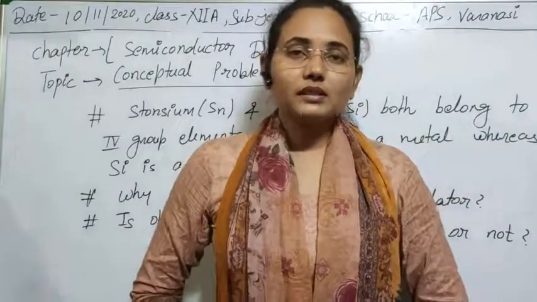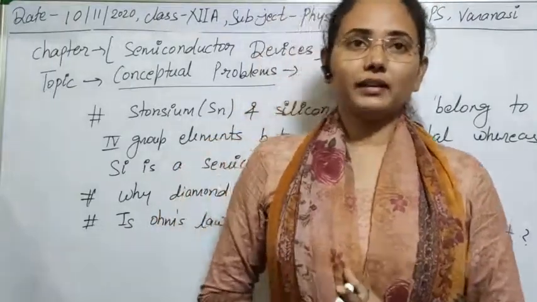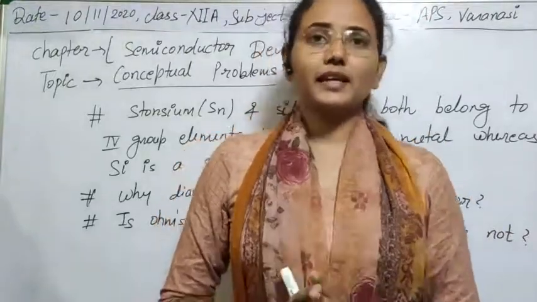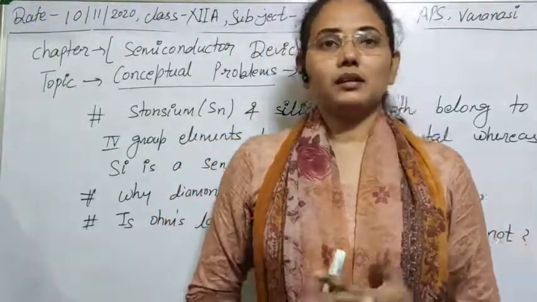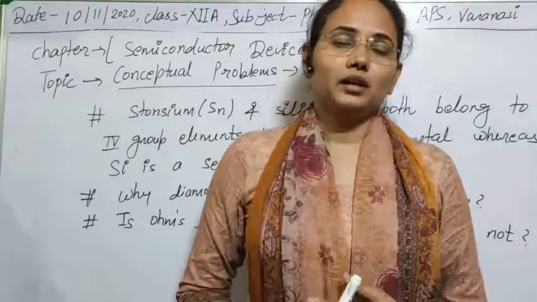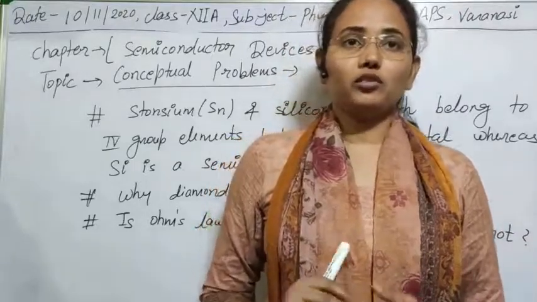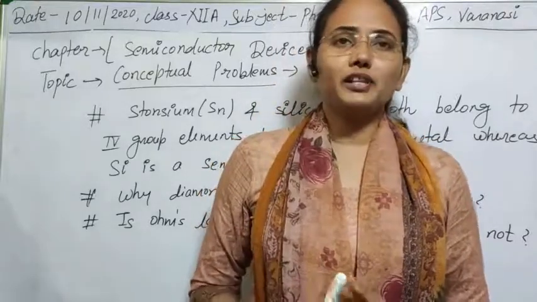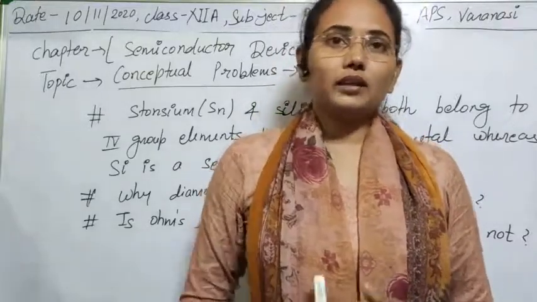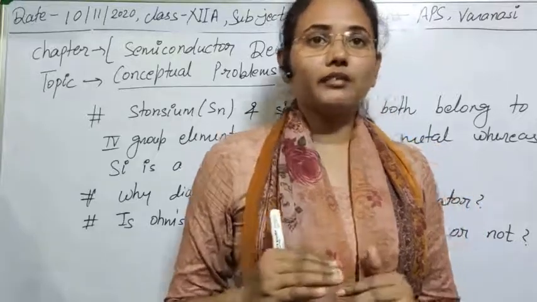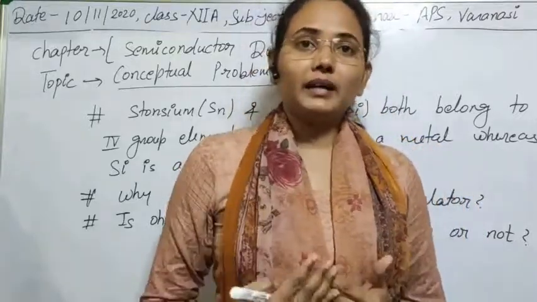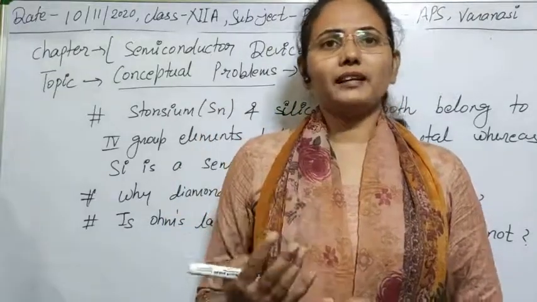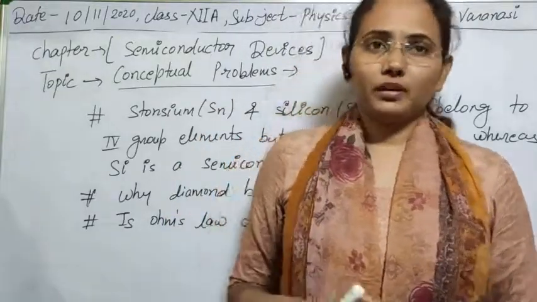The next question is related to the energy band diagram. We can explain metals, semiconductors and insulators with the help of the number of electrons, conductivity, resistivity, and also the energy band diagram. According to that, the lower energy levels, the ground energy levels, are denoted by the valence band, and the higher energy levels above that are vacant, and they are known as the conduction band.